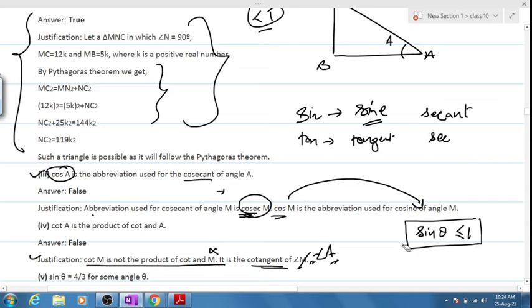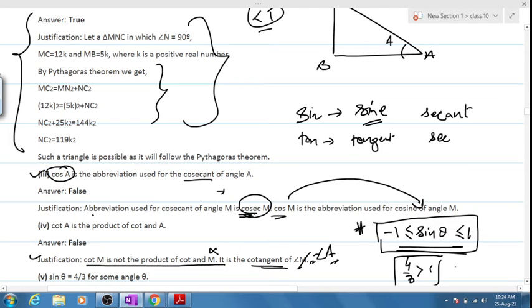Is it clear? And you can add one more thing out here. It's greater than or equal to minus 1. Please write this statement. Write first false and then write sin theta is always lying in this range. And 4 by 3 is greater than 1. So our sin theta cannot be 4 by 3.